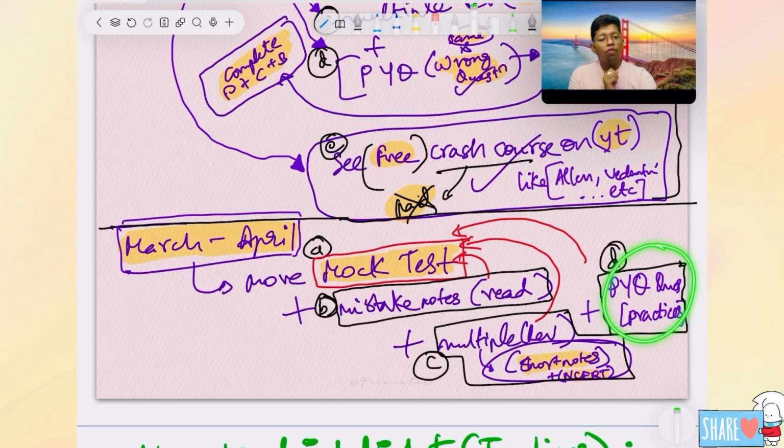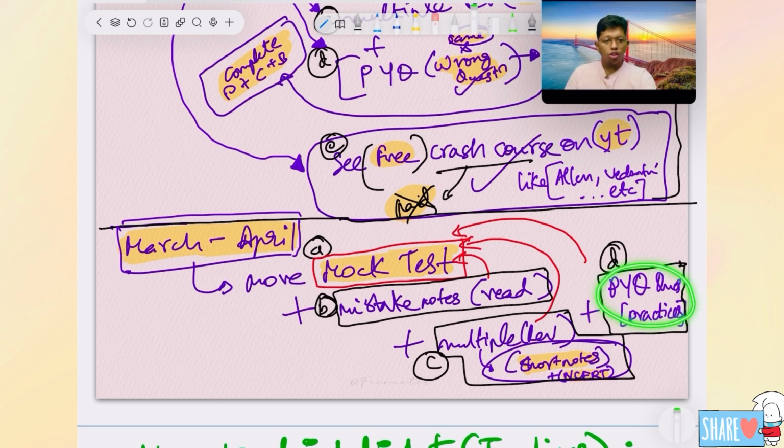Finally, after solving for every subject, you should solve PYQ questions again and you will get clarity that PYQs are very, very important. The reason is, you will get confidence. Even now, if I solve PYQs, I am still very confident about whatever questions they give, I have the concept to solve them. If you ask PYQ-related questions in NEET, definitely I will solve them. This is the confidence you will get when you solve PYQs at the last. PYQs are very, very important.